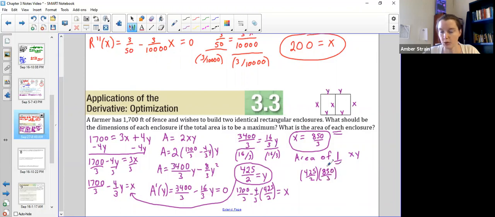And of course, it's going to give you a weird decimal. You could make it back into the fraction again, or in this case, let's just go and leave it as that number. So we take the 850 thirds times the 425 halves. I get the big, crazy number of 60,208 with a repeating 3.